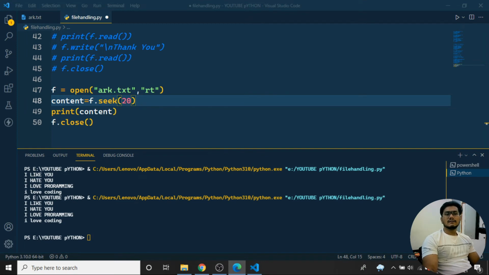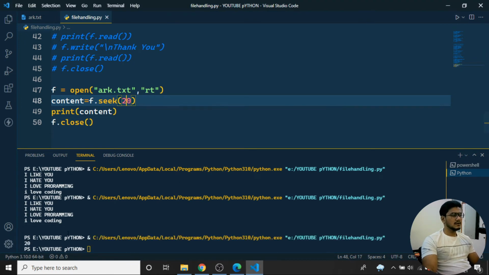So it will just print the particular content from whatever the parameter is that it starts at. If I give seek of 20 and run the program, you can see what it does. Here, f.seek moves to the 20th character. Why am I getting 20 here? I'll clear the console.